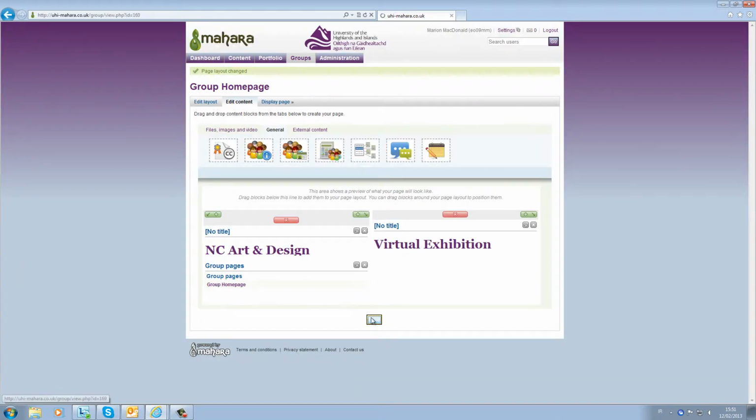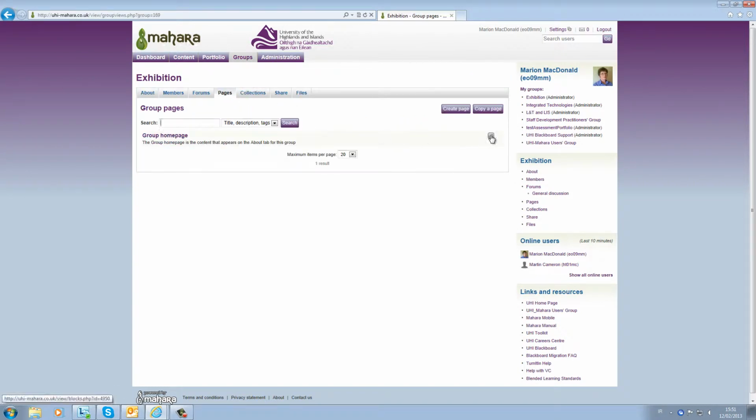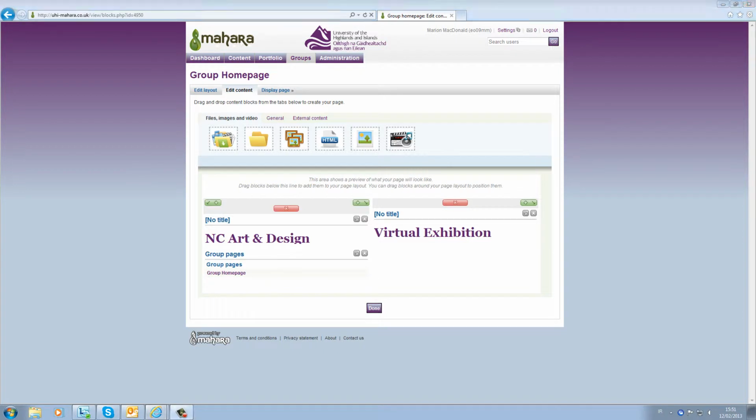If you want to have a bit of space between your main heading and this text block, insert another one and hit the Enter key to insert a blank line.